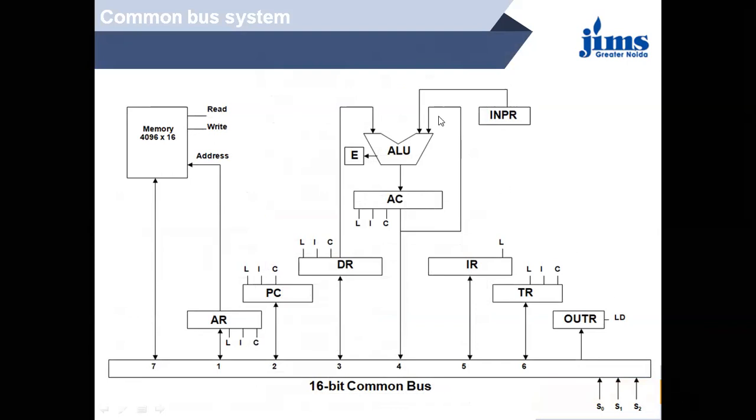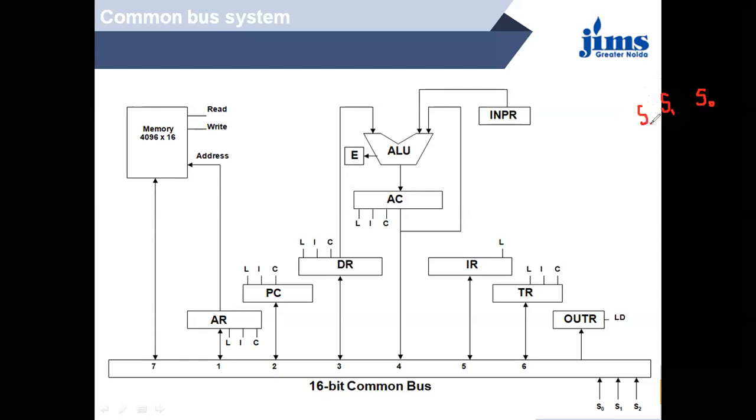Suppose the values of S0, S1 and S2. Let me write it in reverse order, because we have to start from 0. So this is S0, this is S1, and next is S2.